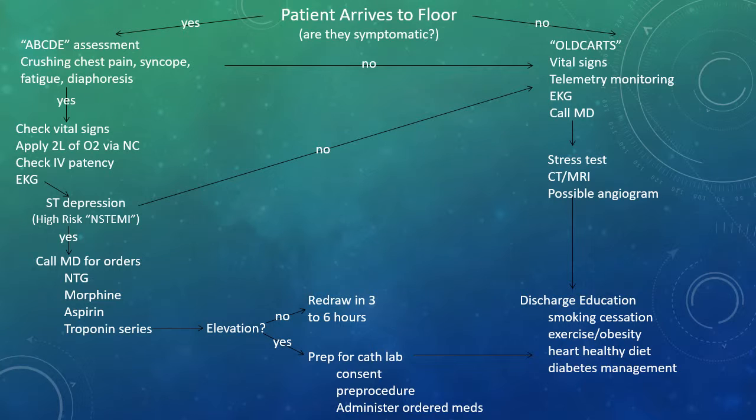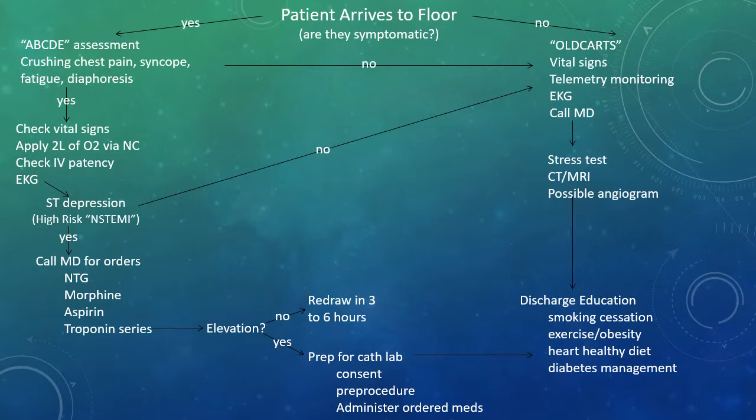If not, then we move to the right, go over our old carts for their chest pain, check their vital signs, hook them up to telemetry, get an order for an EKG while we call the medical doctor. If they do have crushing chest pain, syncope, fatigue, diaphoresis, we'll go down on the left side to yes, check their vital signs, apply 2 liters of oxygen via nasal cannula, check IV patency, and get an EKG.